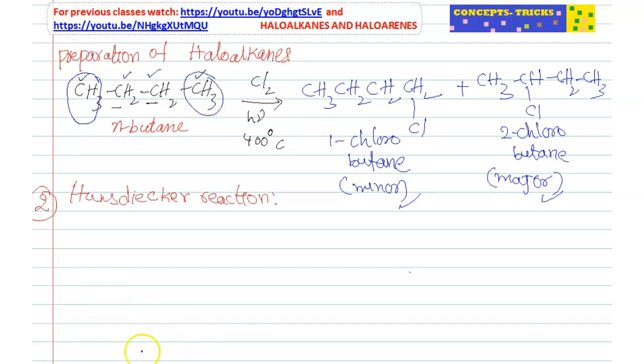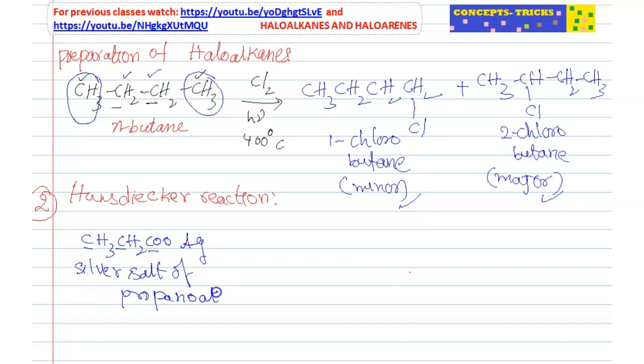Hunsdiecker reaction. Here in the Hunsdiecker reaction we are taking the silver salt of fatty acids, CH3, CH2, COOAg. Simply we can call it silver salt of a 3-carbon acid, silver propanoate.